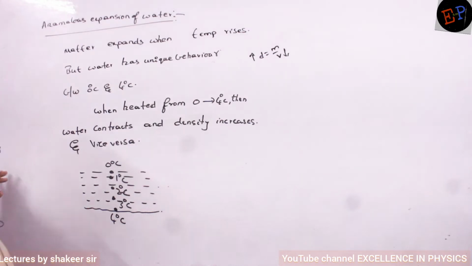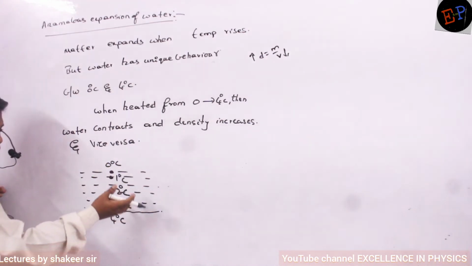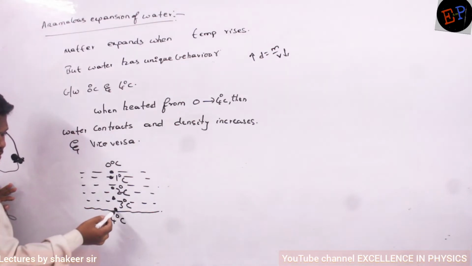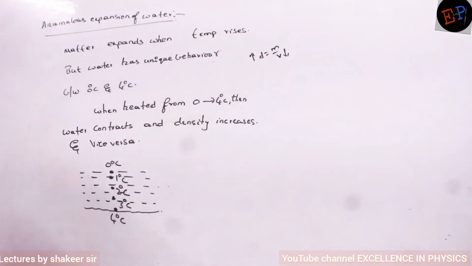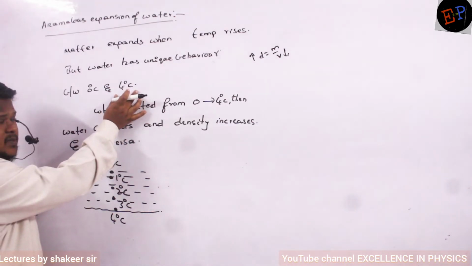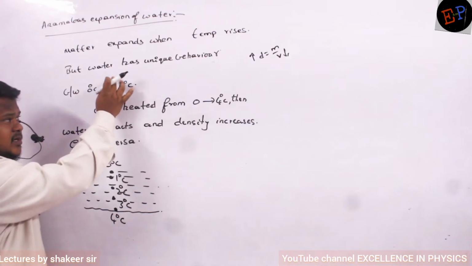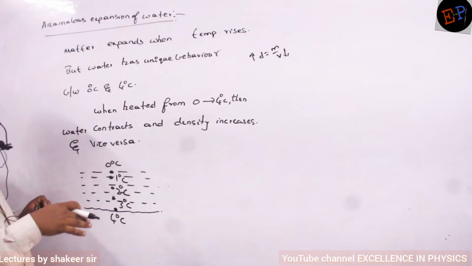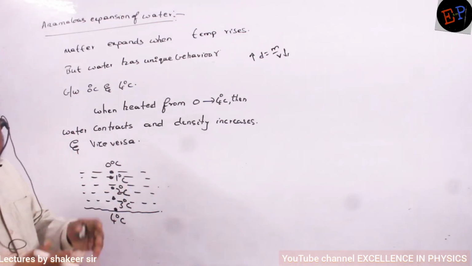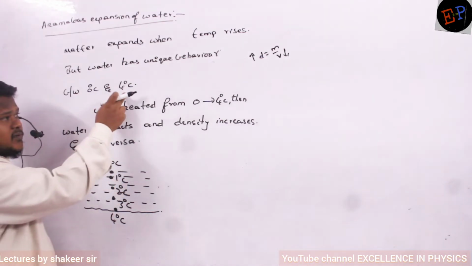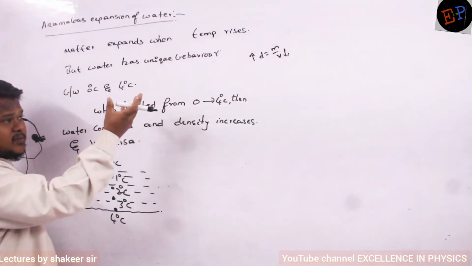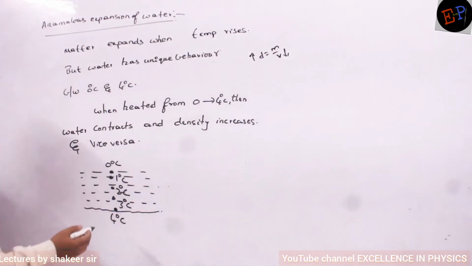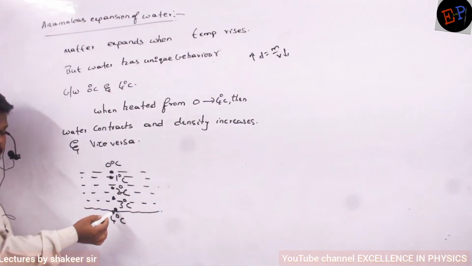See, if you take the water regions or the polar regions, the North Pole or the South Pole, the water which is touching the ground will be nearly at 4 degrees Celsius. So 4 degrees Celsius means, from 0 to 4, we are heating. What happens to its density? Density should increase, because volume is reducing. That's what we have studied. From 0 to 4, water will contract. Its mass remains the same, volume reduces, so density will increase. So water at 4 degrees Celsius has the highest density.